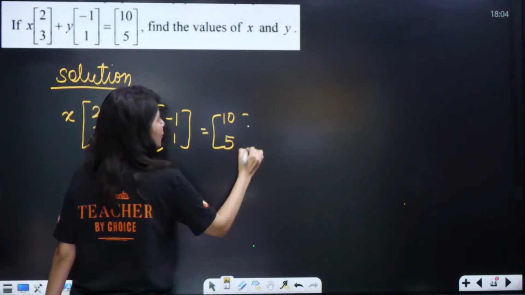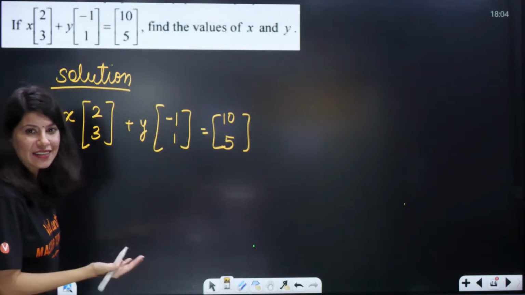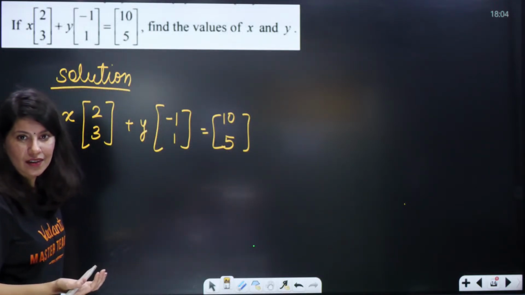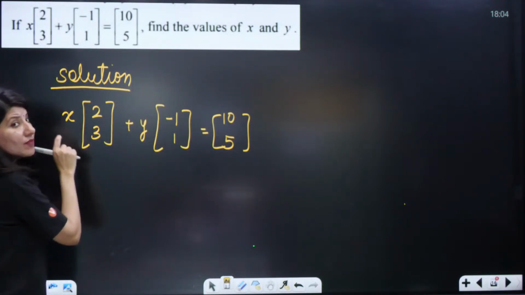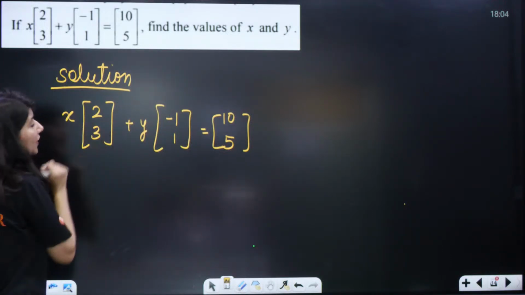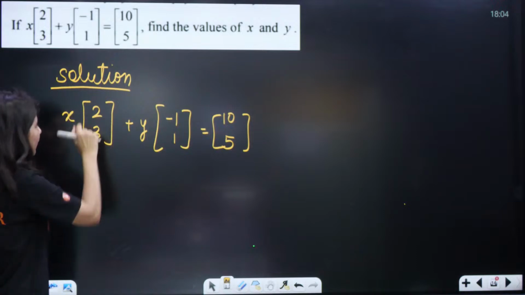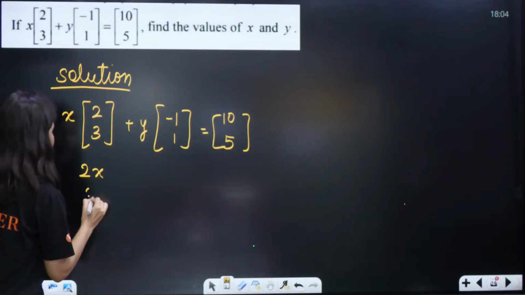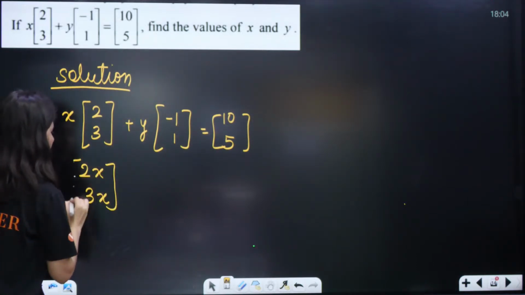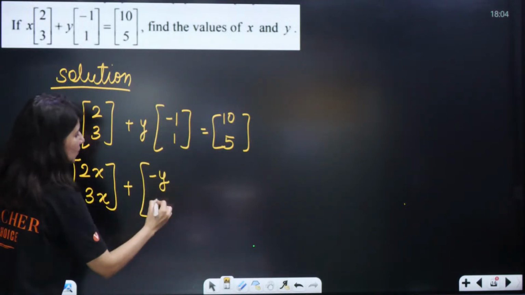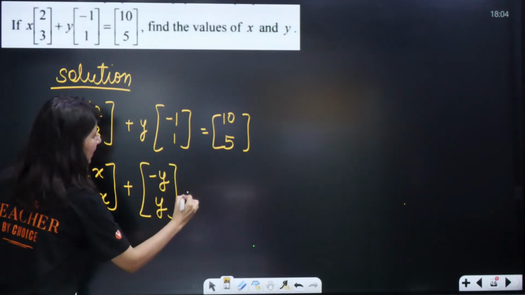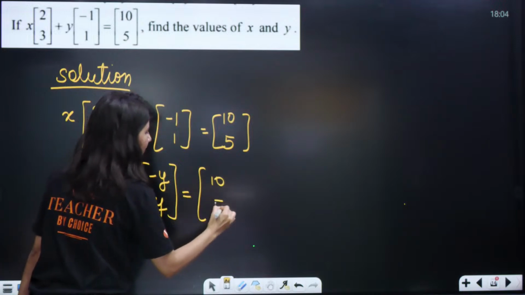Step by step, do not jump, because you will get step marking, right? Now multiplication of a scalar quantity in a matrix will be done. Just multiply 2x and 3x, plus y multiplied with minus 1 and y multiplied with plus 1. This is 10 and 5.